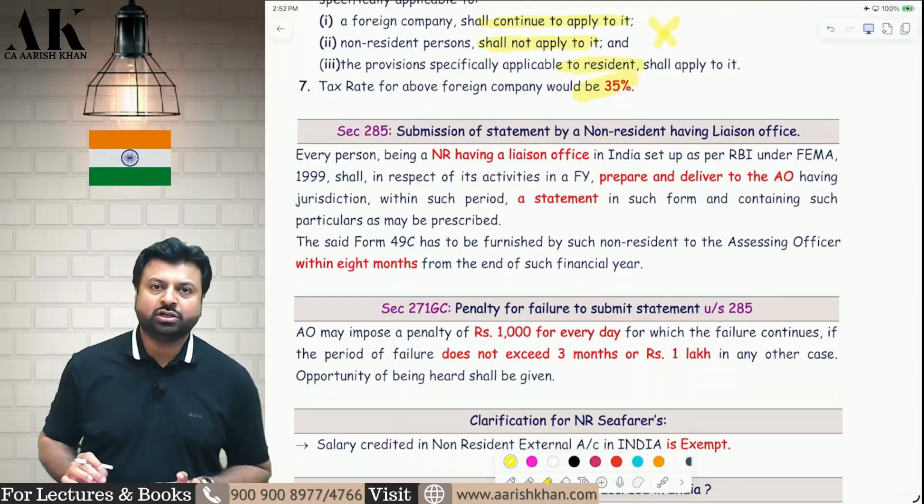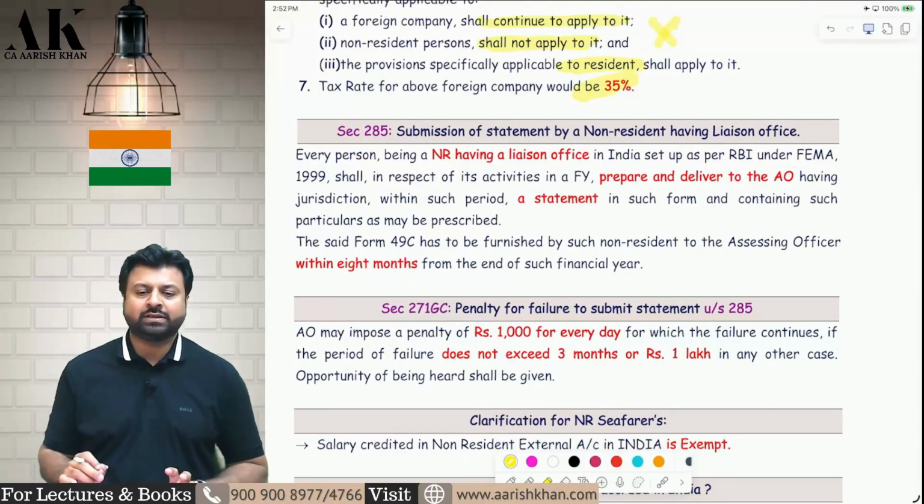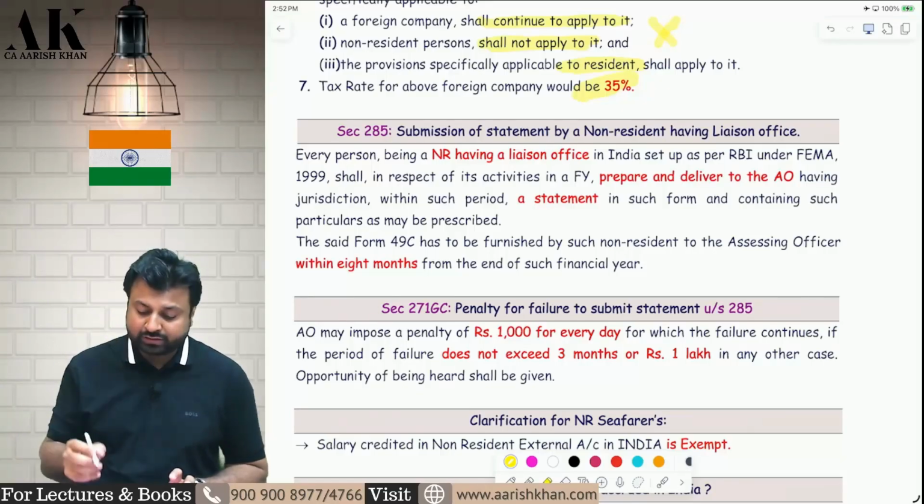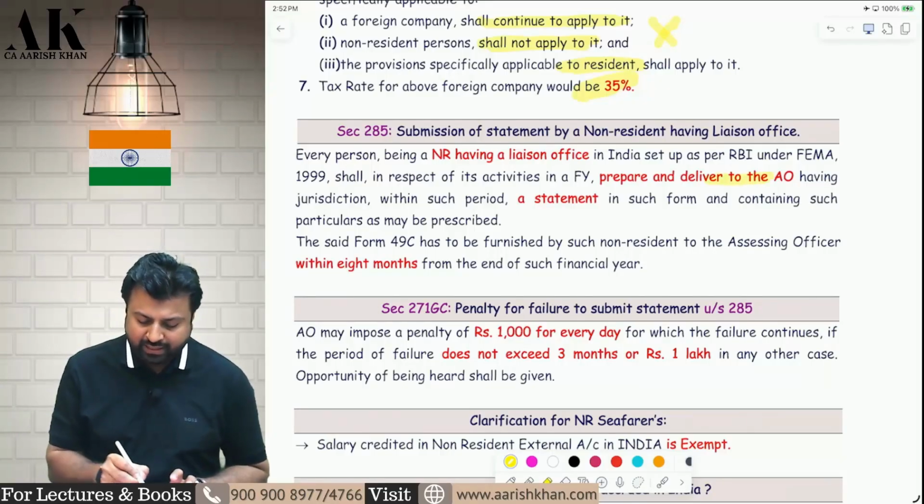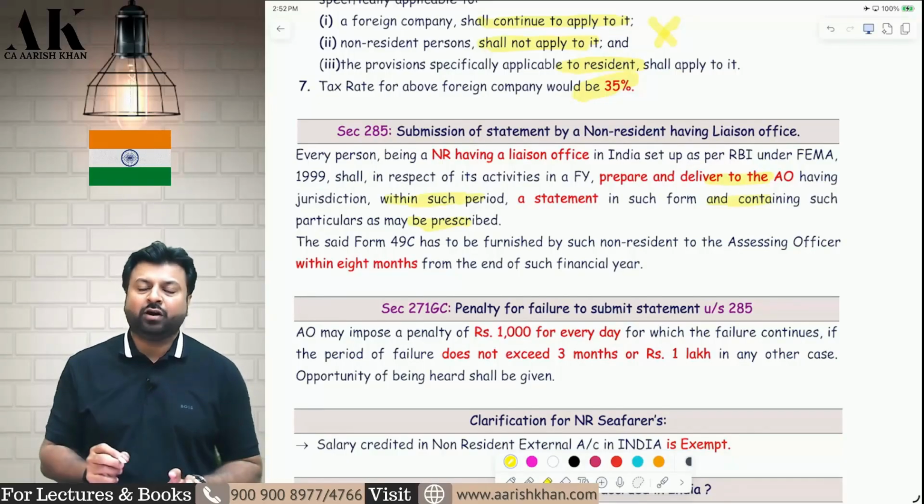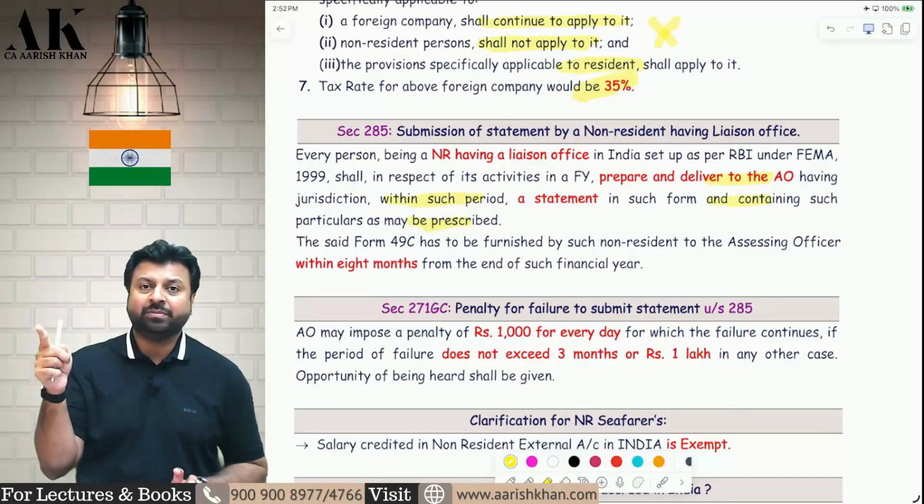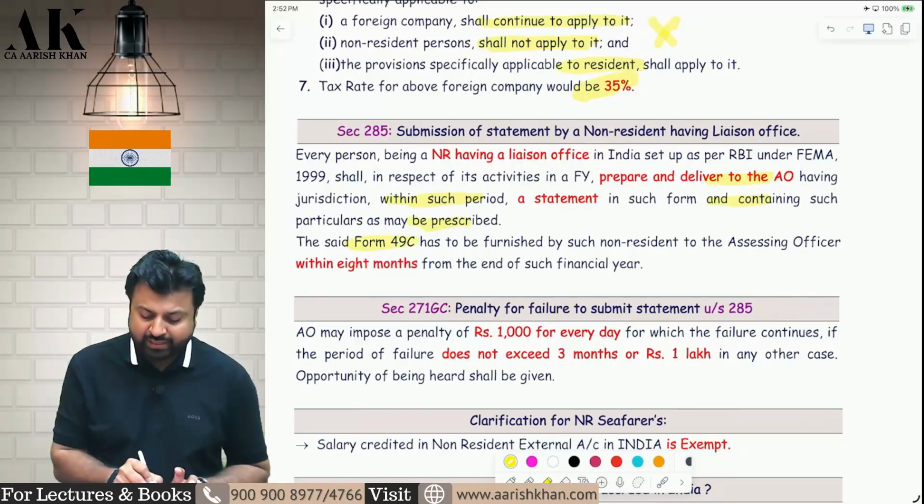Next section, section 285. It's a small discussion on submission of statement by non-resident having a liaison office in India. Every non-resident having a liaison office in India has to submit a statement to the assessing officer in prescribed form within the prescribed period. So what is the prescribed form? To the assessing officer in prescribed form 49C.